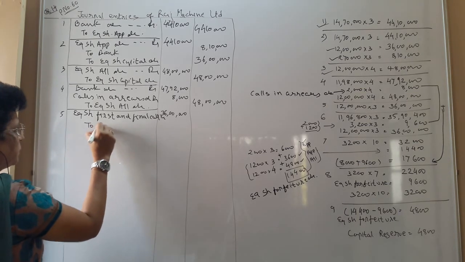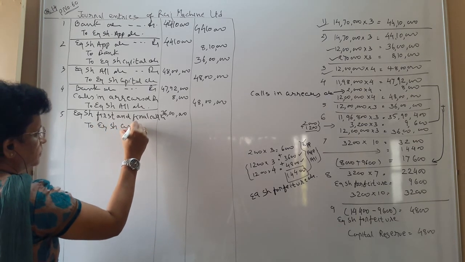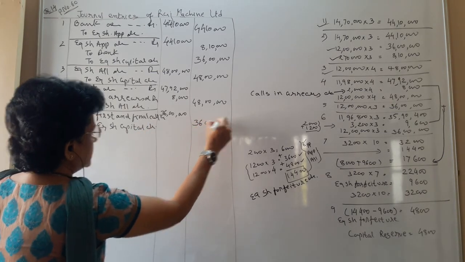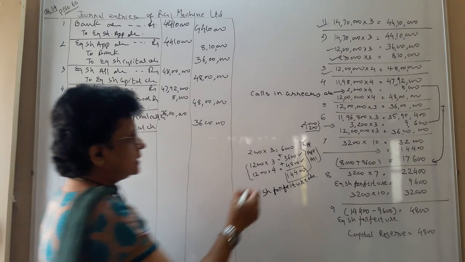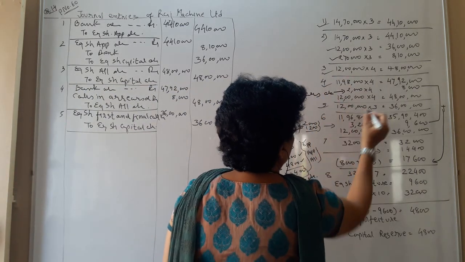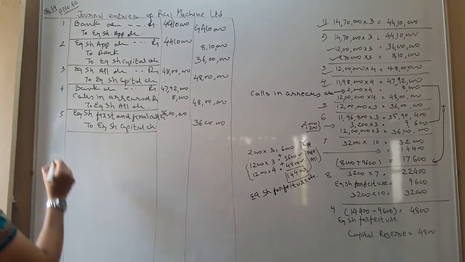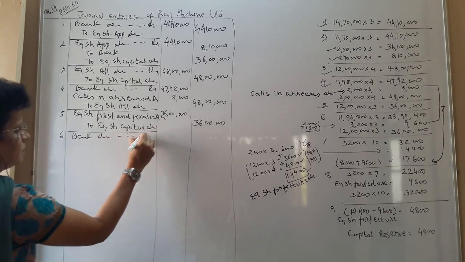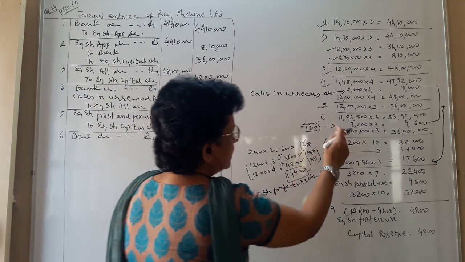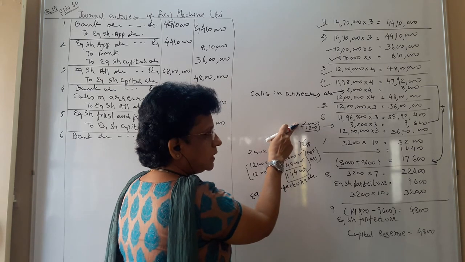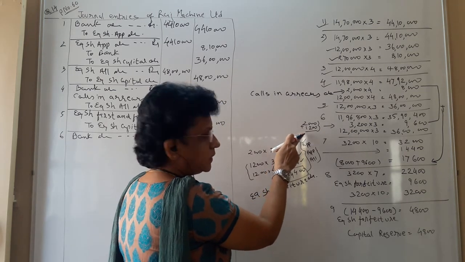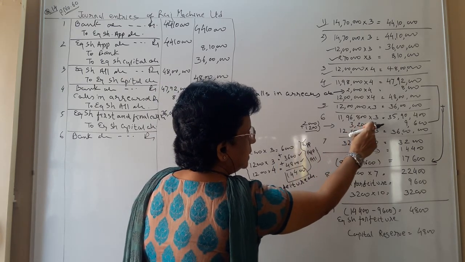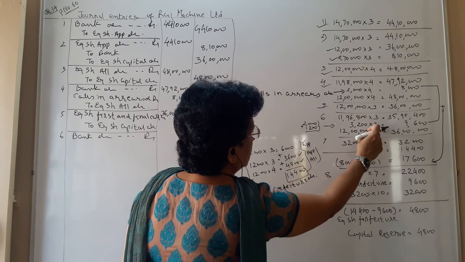2. Equity share capital account, 36 lakhs. Clear? What you have asked? You have asked the first and final call. Now again here you are not going to get some amount. So bank account debit. How much you are going to get? Here 2000 was of the allotment and 1200 of the final call, that is added into it. So total now you have 3200 shares that they are not paying at 3 rupees.